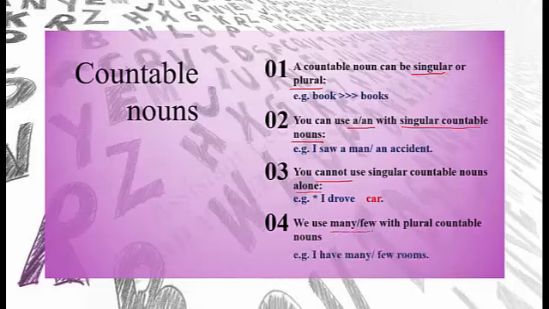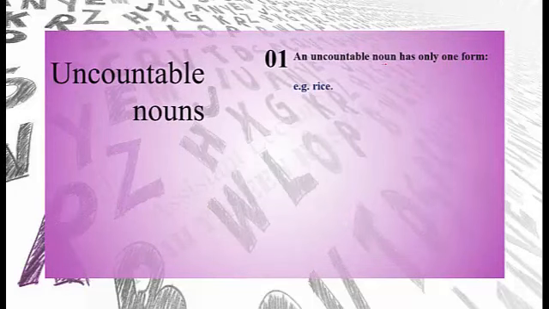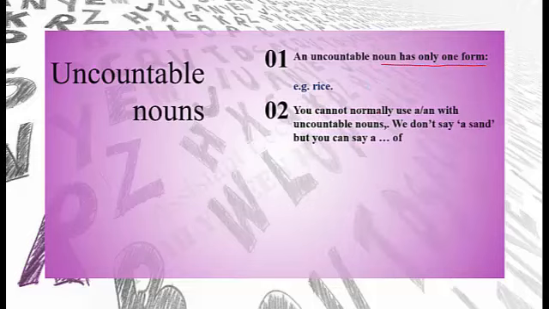Number 4. We can use many or few with the plural countable nouns. For example, I have many rooms. I have few rooms. When it comes to uncountable nouns, they have one form only. For example, rice, water, coffee.